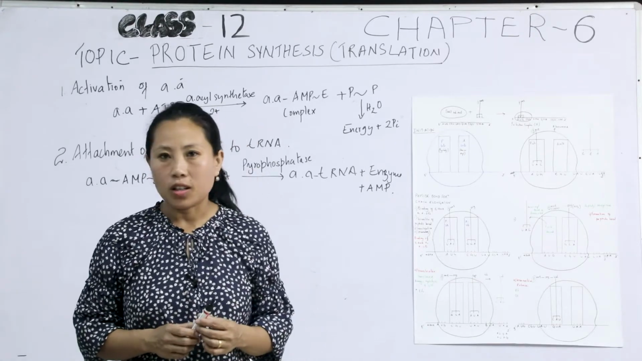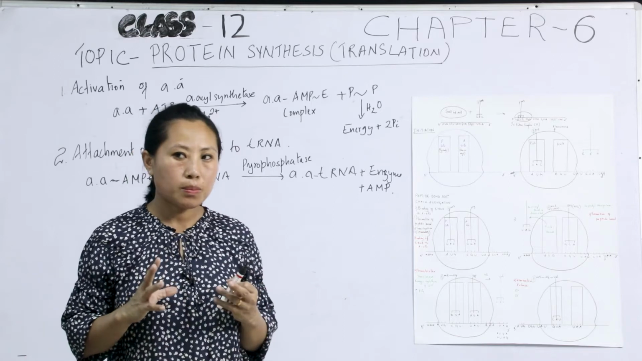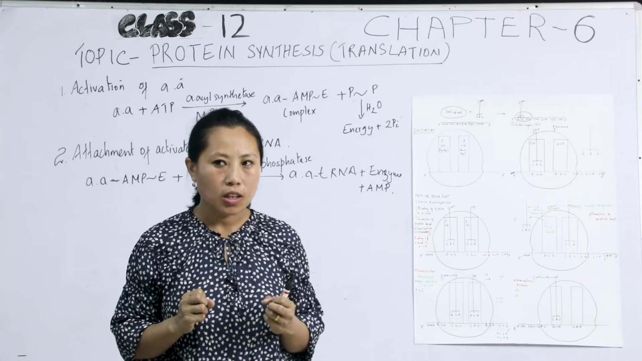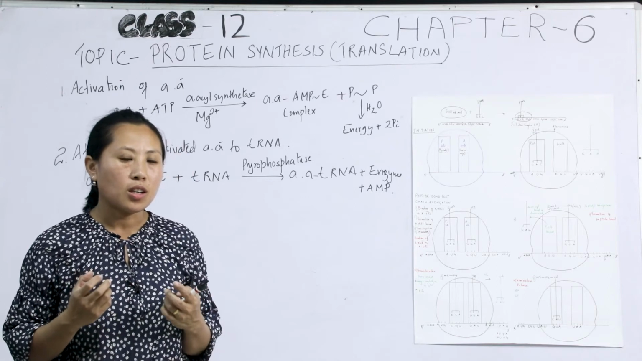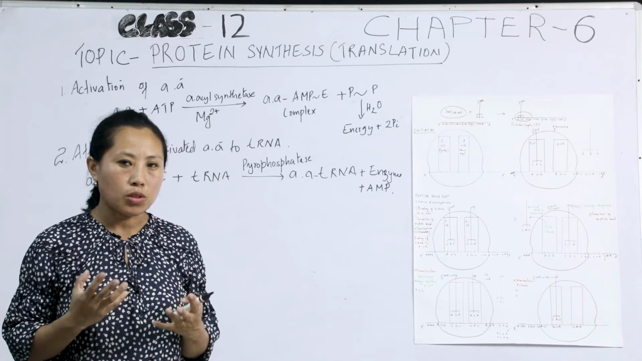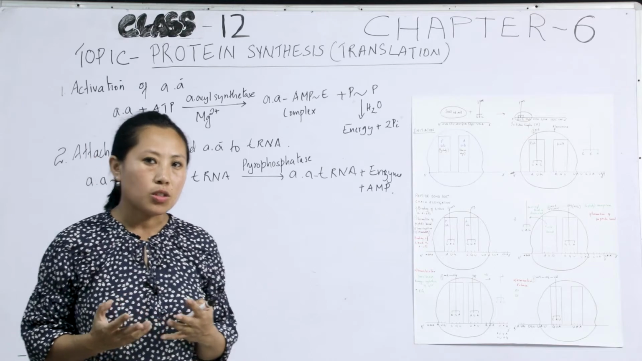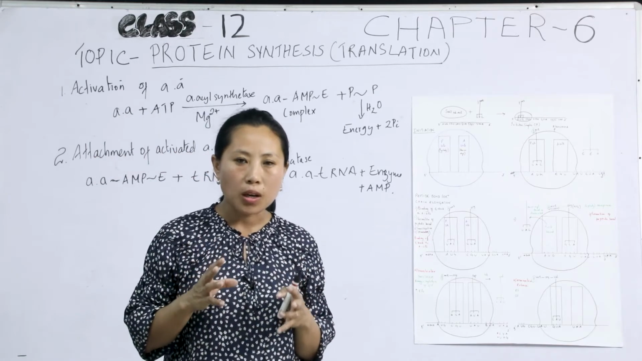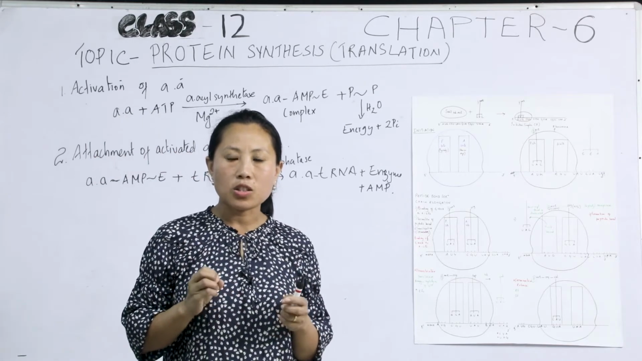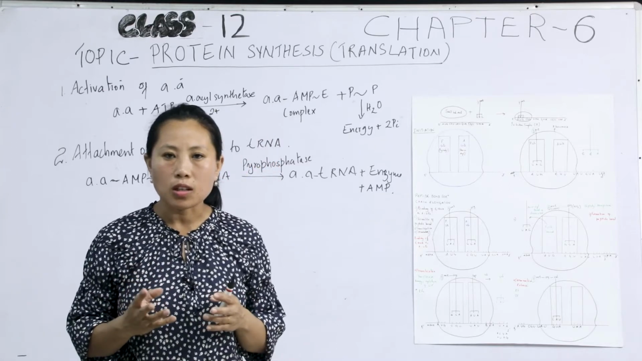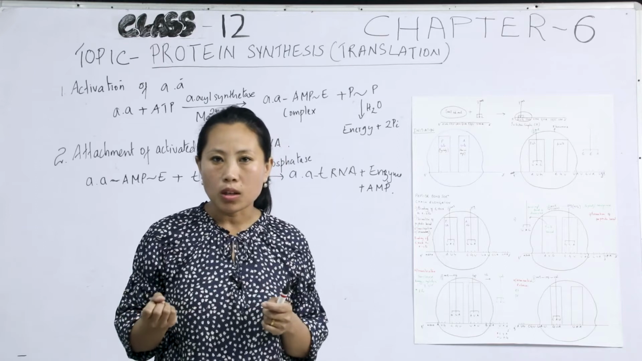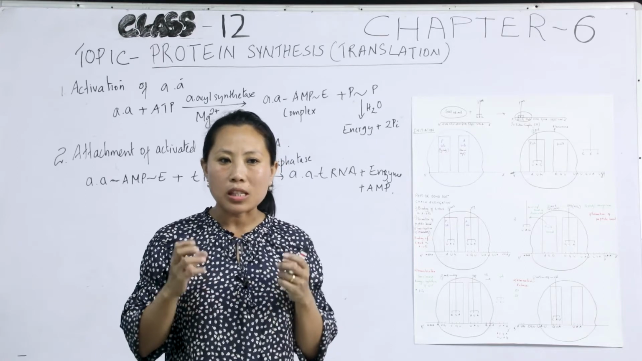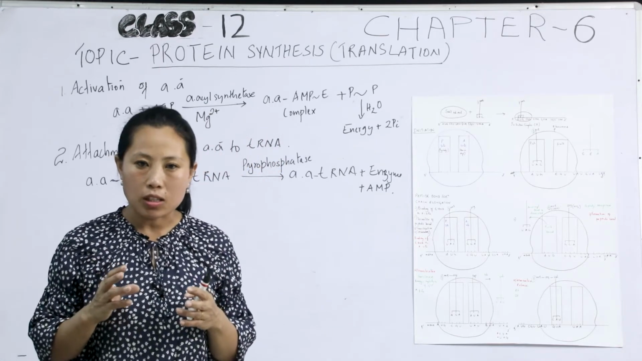And today I would like to talk with you about the last process of protein synthesis, that is translation. In the previous classes we have discussed that protein synthesis consists of transcription and translation. Transcription is the synthesis of mRNA from DNA, and translation is the process by which the genetic information present in mRNA is translated into proteins. So today we will discuss in detail the process of translation.